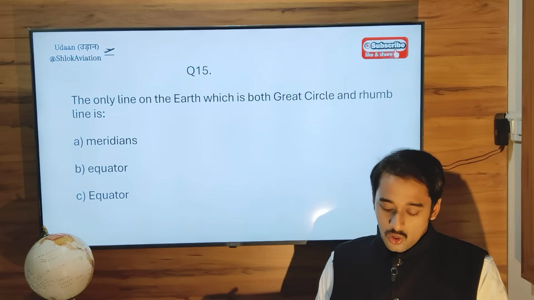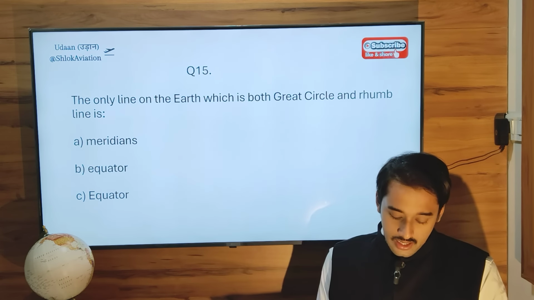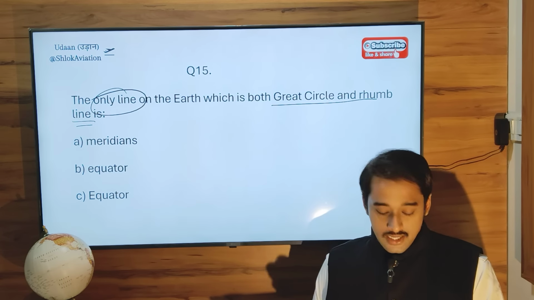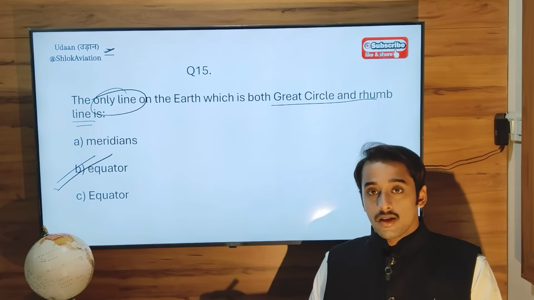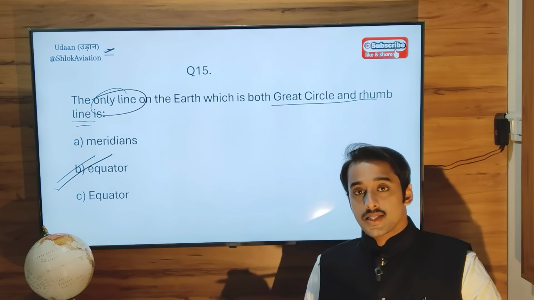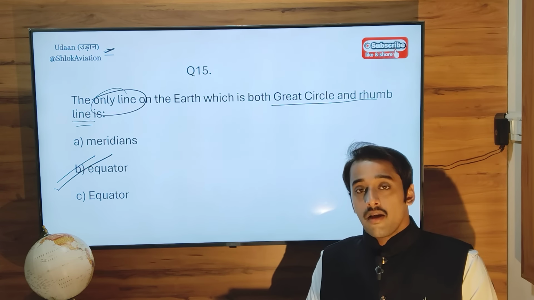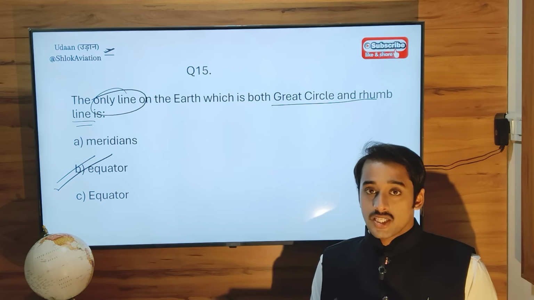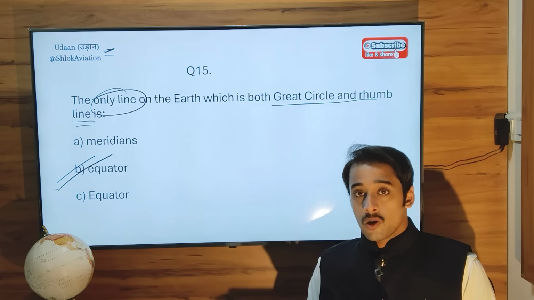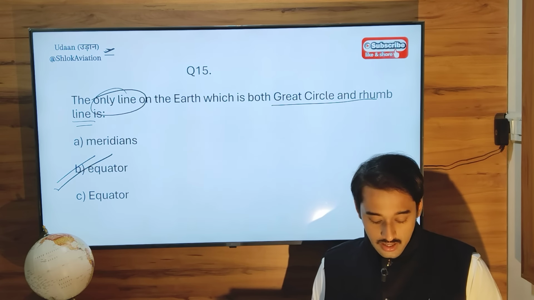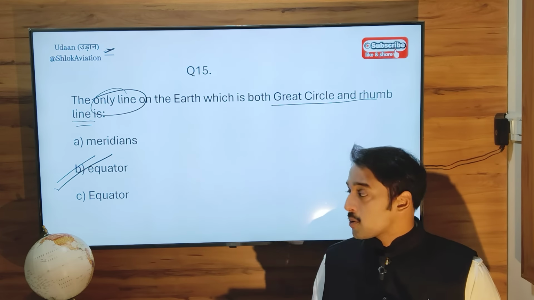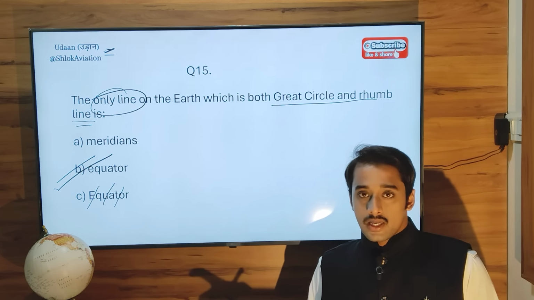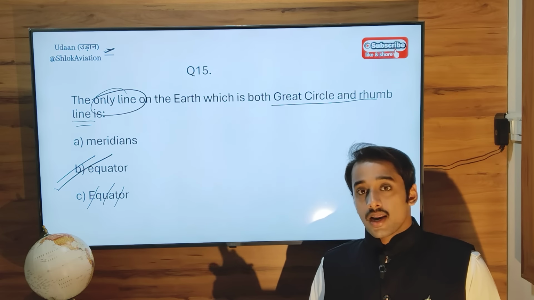Next question. The only line on the earth which is both a great circle and a rhumb line. So that line is only and only your equator. We saw that a meridian and anti-meridian together can form a great circle, but not a rhumb line, because directions change when you cross a north pole or a south pole. Equator is the correct option. Option C is wrong.